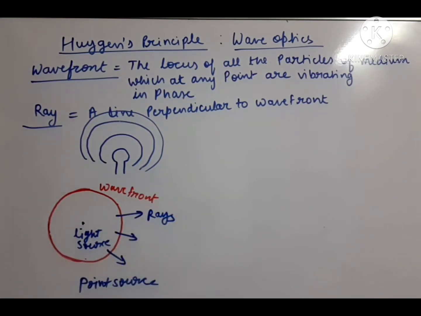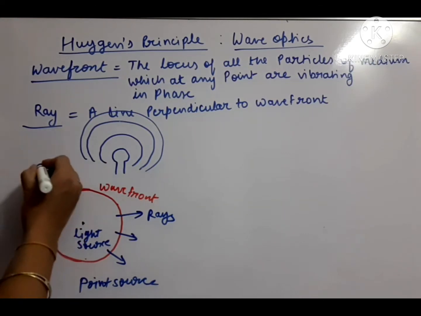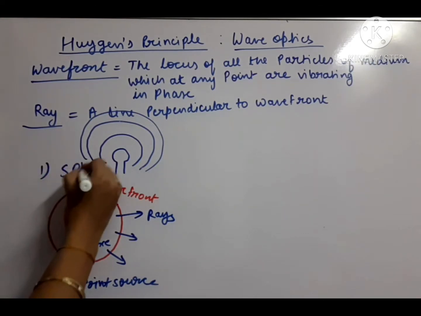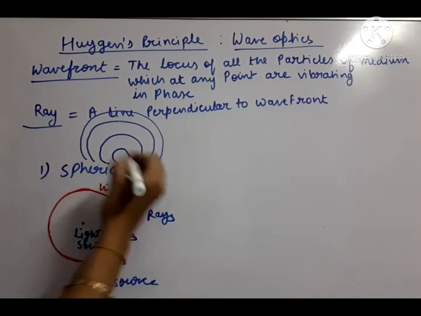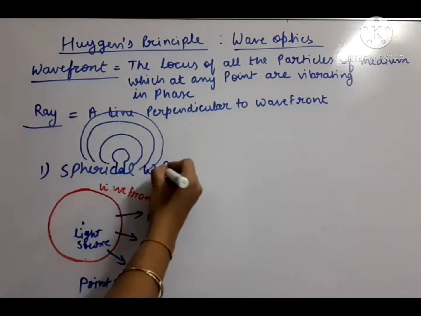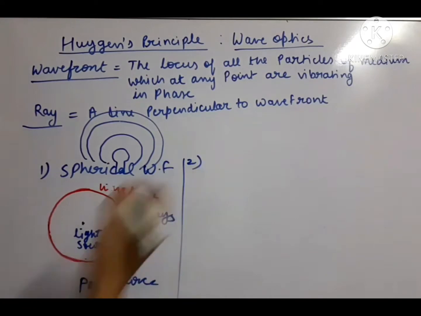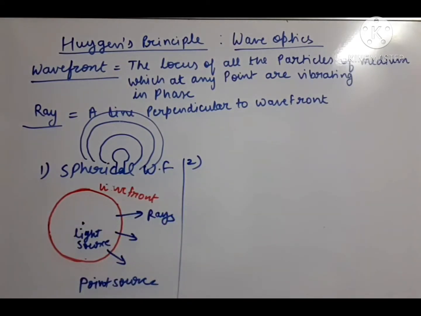Okay, so these are the steps. First step is a light source you have to take. Second step is a wavefront. Third step is a ray. Now here I will discuss with you three types of wavefronts. Just now you have seen that for the point source, the wavefront is spherical. So this is the first type of wavefront, spherical wavefront. Now what can the second type of wavefront be?